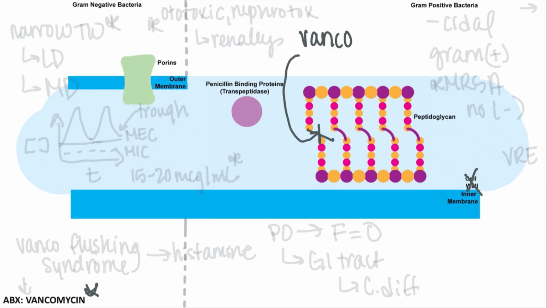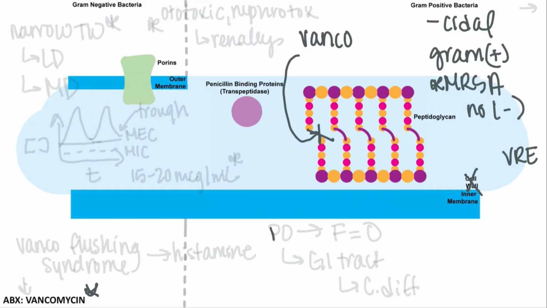This agent is considered bactericidal and has great gram-positive coverage, including MRSA, for example, but no gram-negative coverage. But because of growing resistance rates, like with vancomycin-resistant enterococcus or VRE, its IV use should be reserved for mostly serious infections requiring MRSA or other beta-lactam-resistant gram-positive coverage.